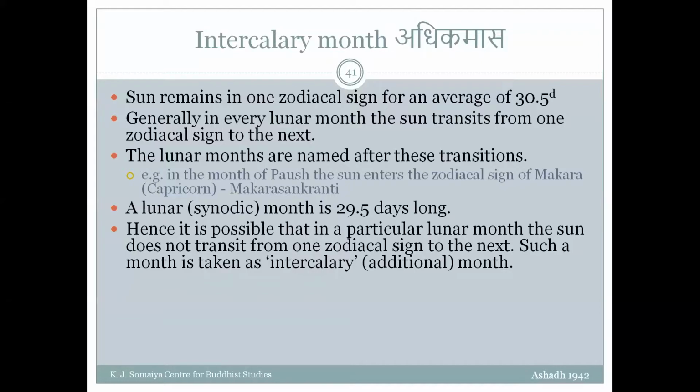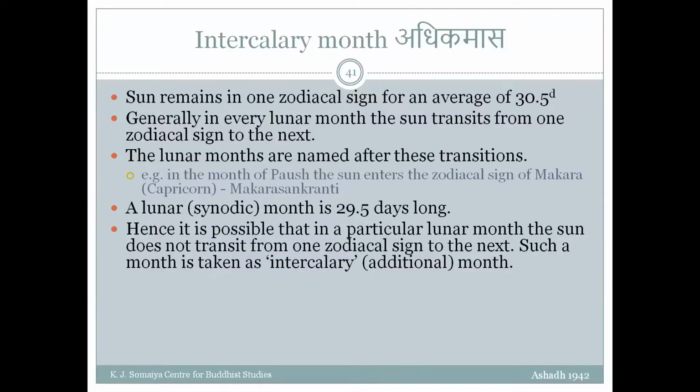You already defined every month because of the transition. If the sun transitions from one zodiacal sign to the next, it should be called this month. And in one particular month, that transition is not happening. So you have no name for that. So that month becomes additional. So it is called Adhika Mas.